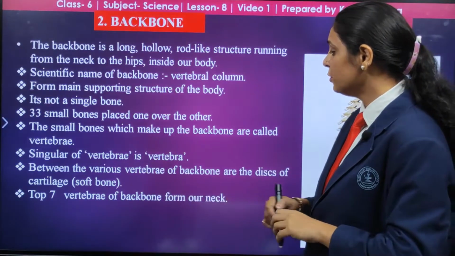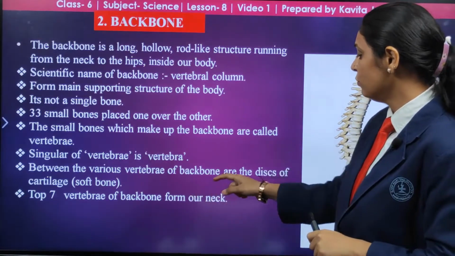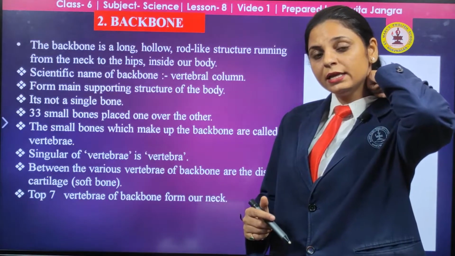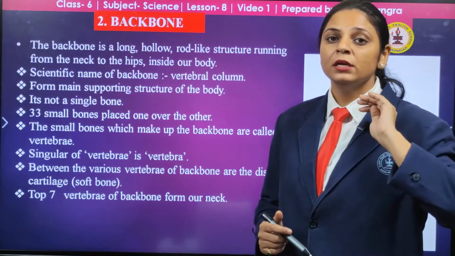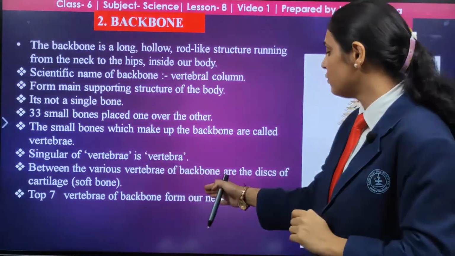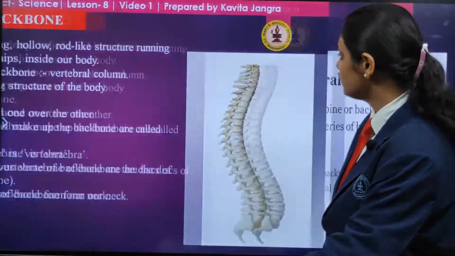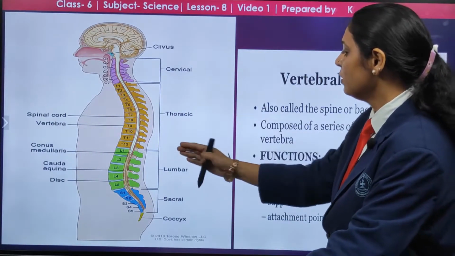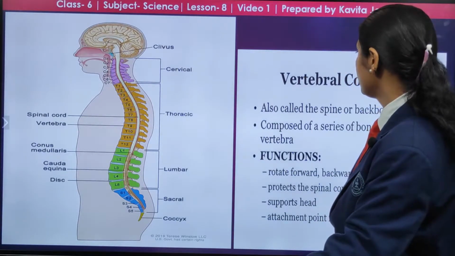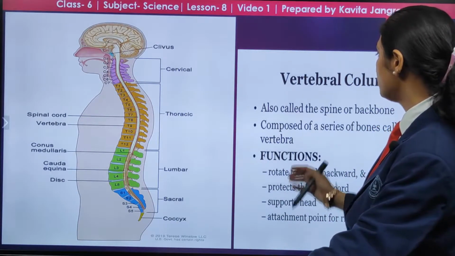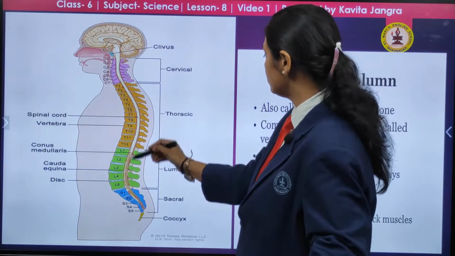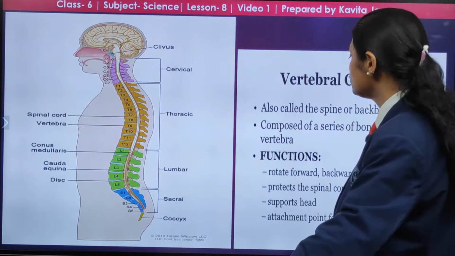The top 7 vertebrae of the backbone form the neck. In our neck region, 7 bones are present, and they form the neck. Here there is a distribution all over the vertebrae of the vertebral column. They are also called the spine or the backbone, composed of a series of bones.